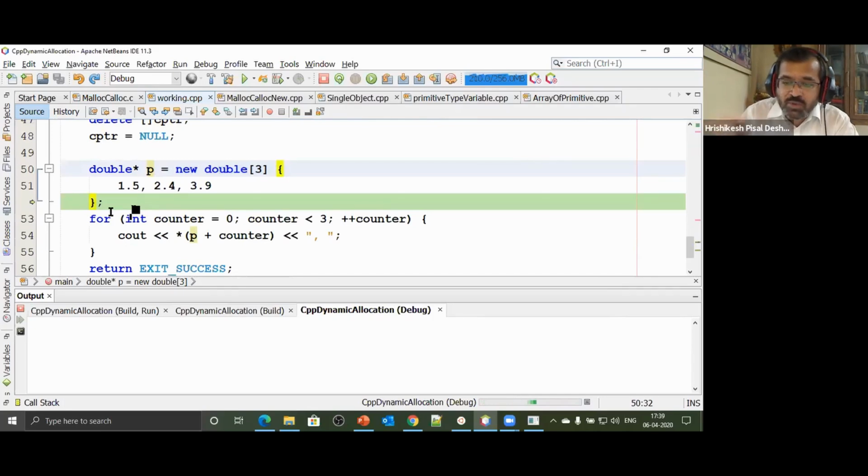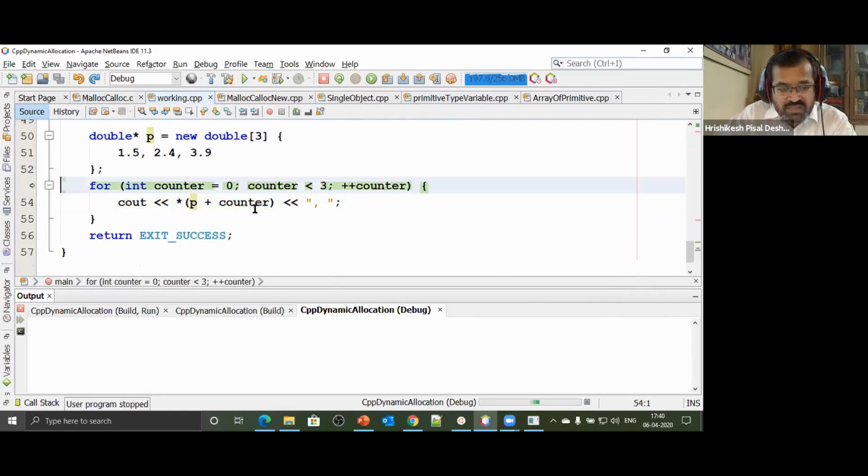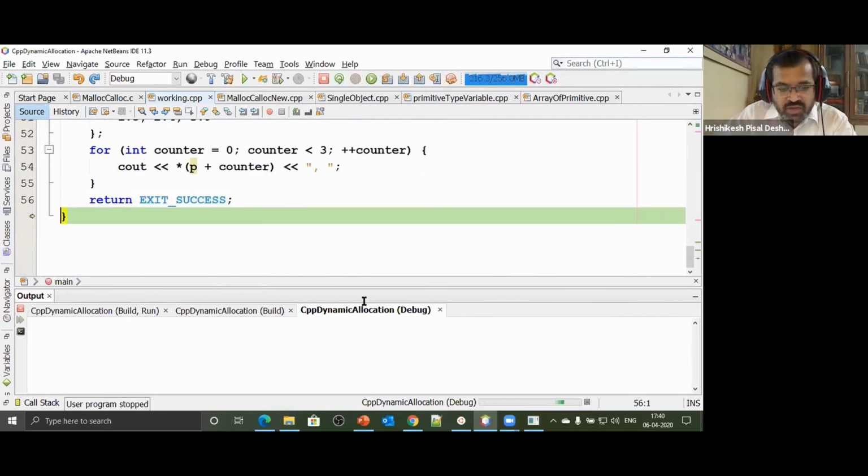So it's not just about initializing a single variable, int star i equal to new int in round bracket 44. No, we can also initialize an array. I'm saying create an array of 3 doubles and also initialize them with these 3 values, 1.5, 2.4, 3.9, and so on, and we print the values. Let's see. And we have printed those values successfully.